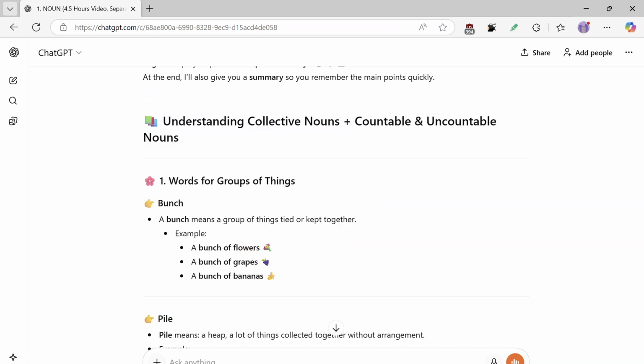Bunch. A summary so you remember the main points quickly.